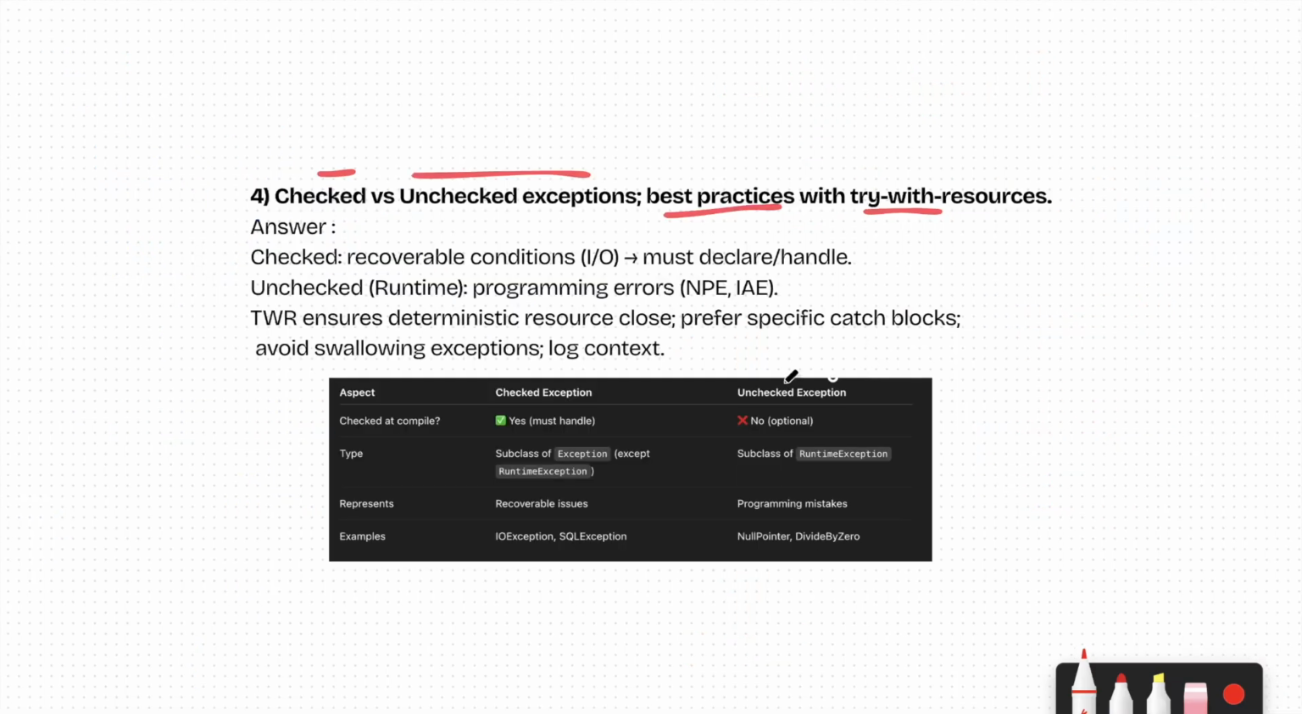If you come back, checked exception, yes, it can be handled and it is checked at compile time. Unchecked exception, it cannot be handled. What are the types of checked exception? Subclass of exception, and unchecked exception is a subclass of runtime exception. These are recoverable issues. These are programming mistakes. It can be IO exception, SQL exception. It can be a null pointer or divide by 0.